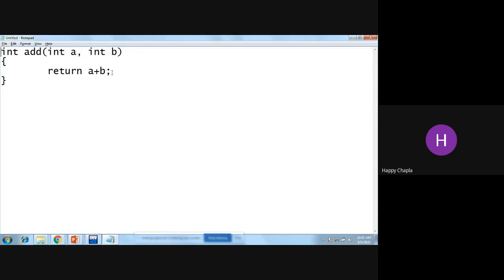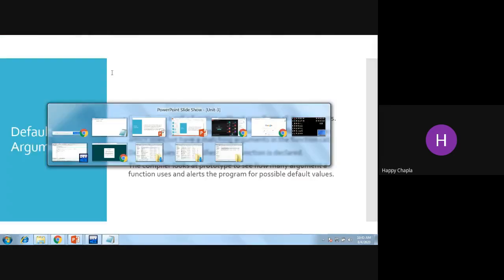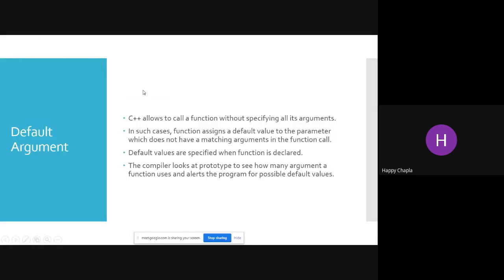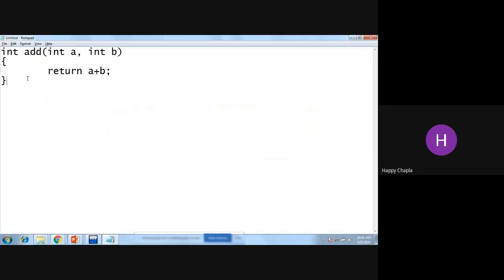Now in the integer main, I can write z equals add x comma y, and x and y should be entered by the user. So cin x and y, right?